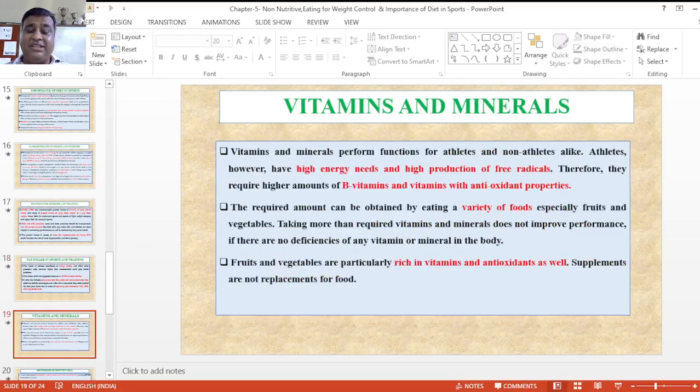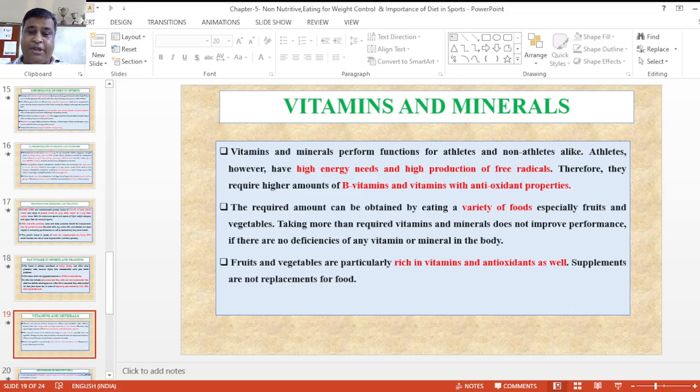Now next is vitamins and minerals. Vitamins and minerals are used in our diet in small portions, and they are called micronutrients. Vitamins and performance, the function is for athletes and non-athletes alike. High energy is needed, with high protection against free radicals, and therefore they require higher amounts of vitamin B, and vitamins that are antioxidants. The required amount can be obtained by eating a variety of foods, especially fruits and vegetables.